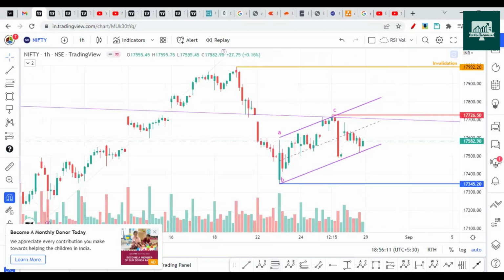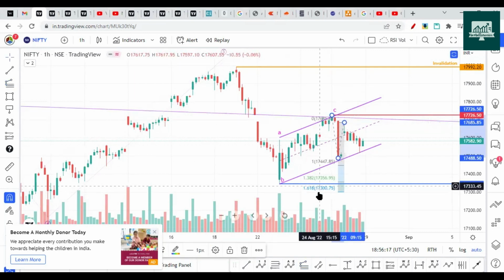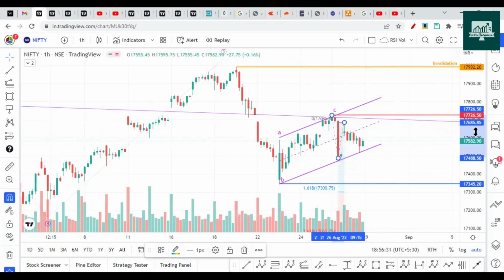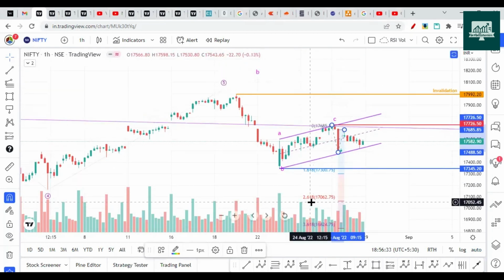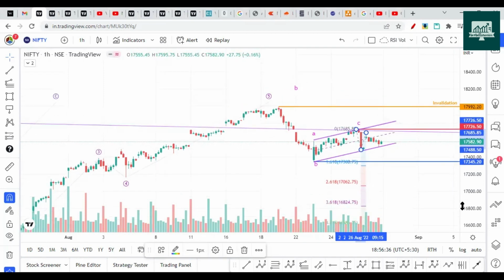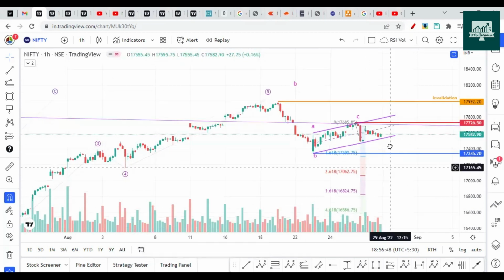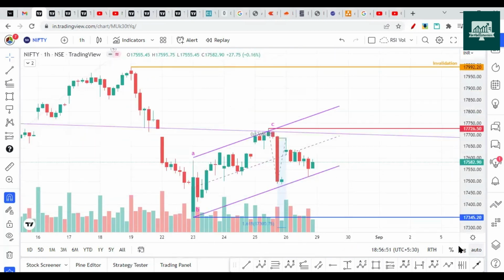If that is broken, then we'll have a deeper correction. In that case as well, when you plot a Fibonacci extension from these two points, 1.600 Fibonacci is coming exactly at 17,300. So with a gap down opening, it should break this level and extend further on the downside. When it gets extended, it can be any extension. In full extension, it can even reach 17,000 as 2.600 Fibonacci, or can go towards 3.600 Fibonacci or even deeper. This is the last extension. Usually it doesn't go beyond this. It can stop here near 16,500. So hope you understand what the move was.